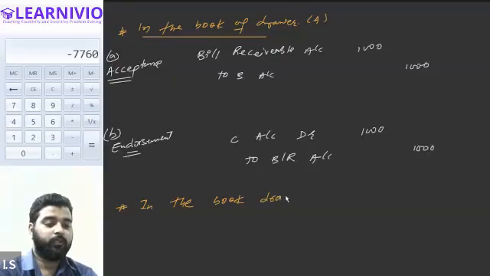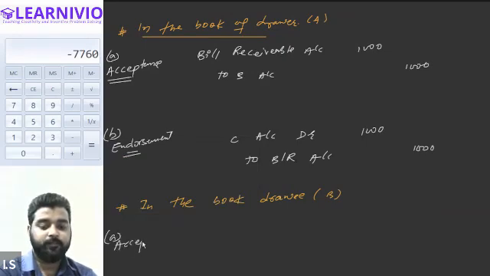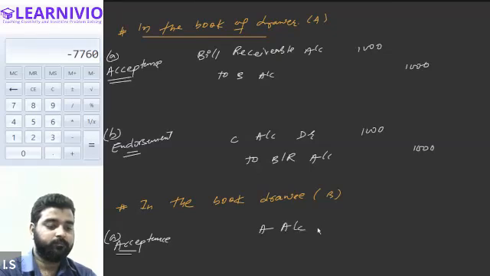Yes, sir. In the books of the drawee, we will first of all be recording the transaction for the acceptance given. So for the acceptance given, what will be the journal entry? The entry will be A account debit to bills payable account. The amount will be the same, 1000 and 1000.